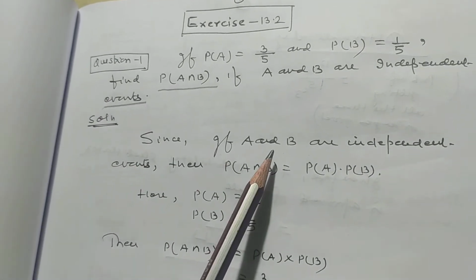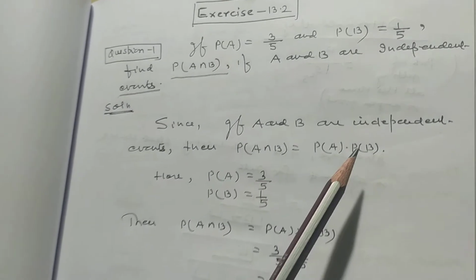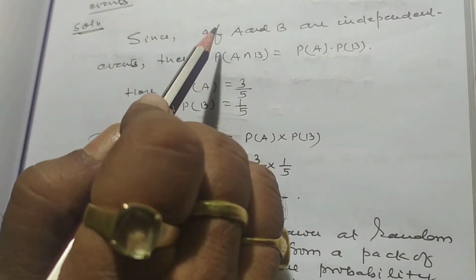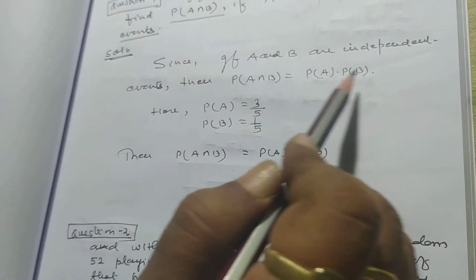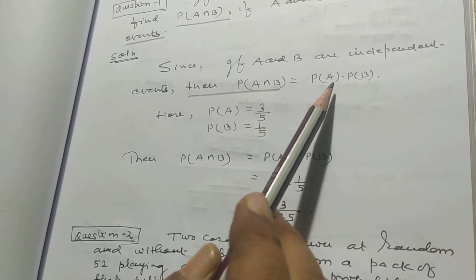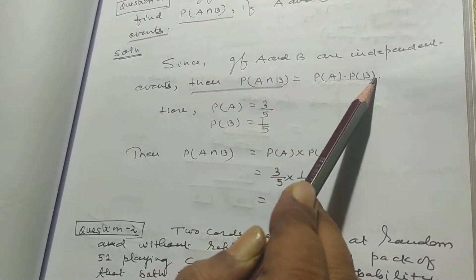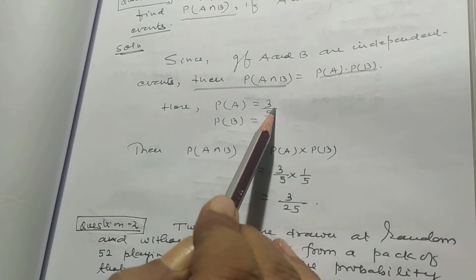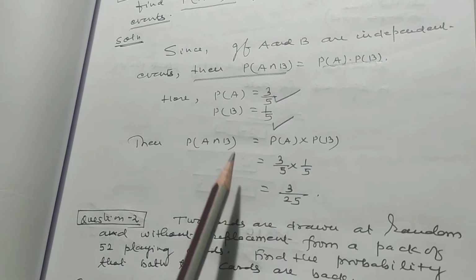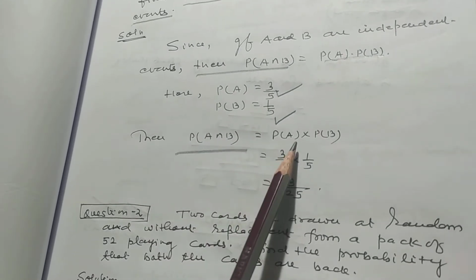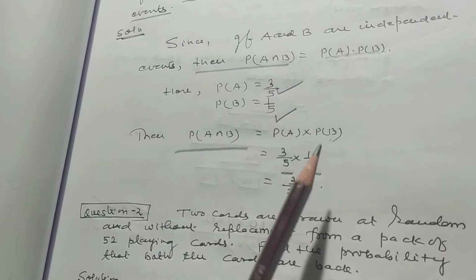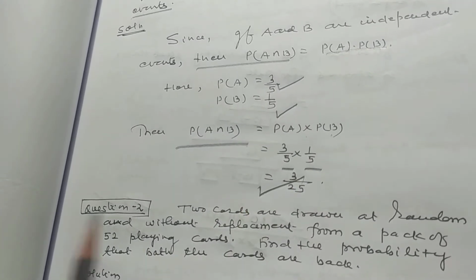If A and B are independent events, then probability of A intersection B is equal to probability of A into probability of B. Here probability of A is equal to 3 by 5 and probability of B is equal to 1 by 5. So probability of A intersection B is equal to probability of A into probability of B, that is 3 by 5 into 1 by 5, that is 3 by 25.